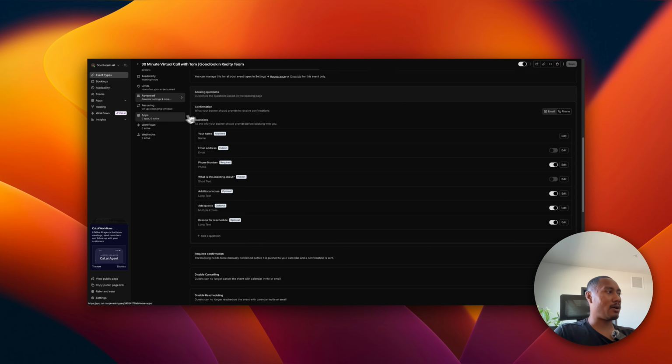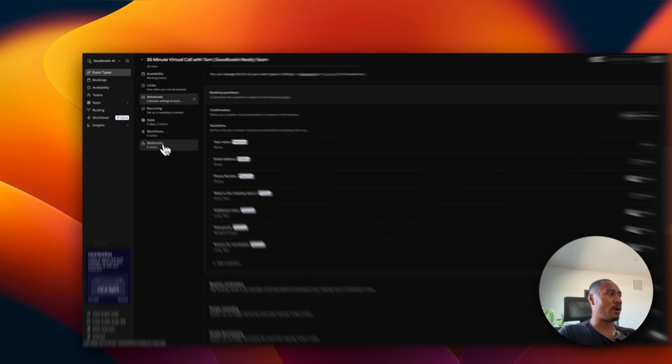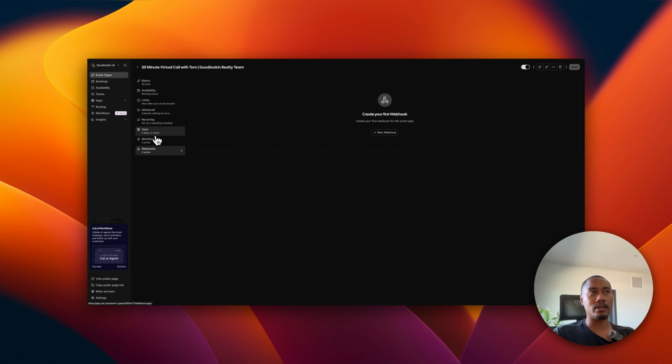Now, another thing I want to point out is we do have webhooks. So we can create webhooks on cal.com if a booking happens, and then we can trigger something to send out an email, whatever it may be. So we can implement automations or workflows based off of booking events that occur. So that's something to keep in mind that you can do as well.